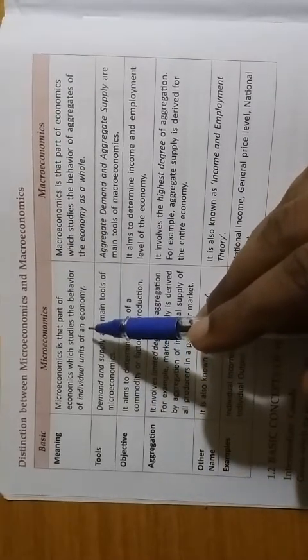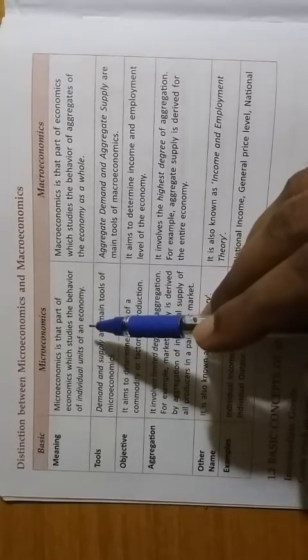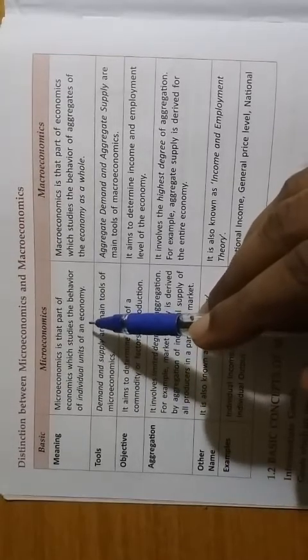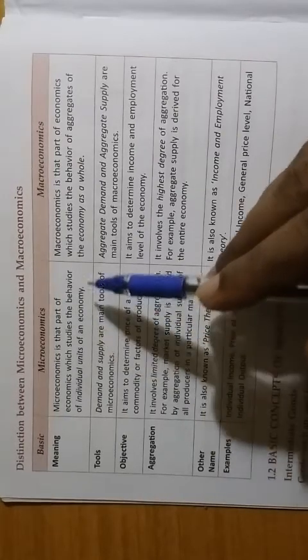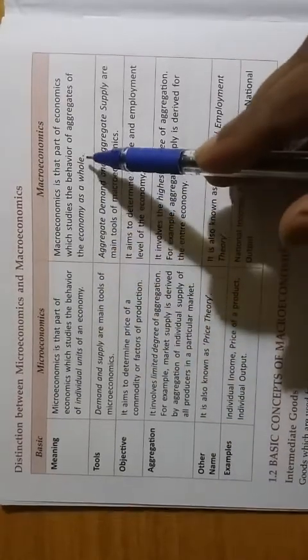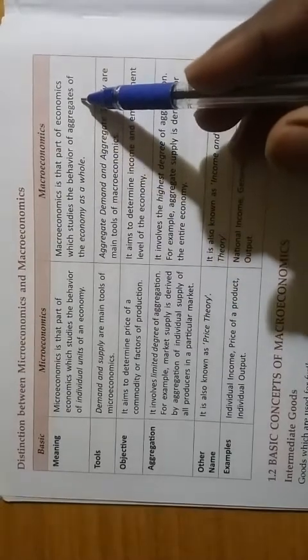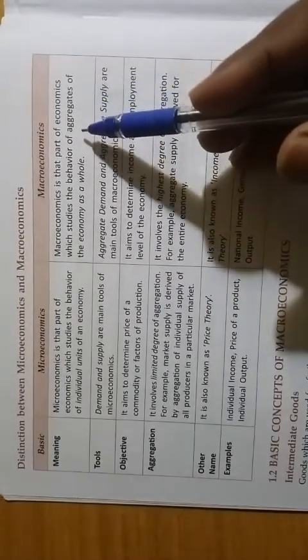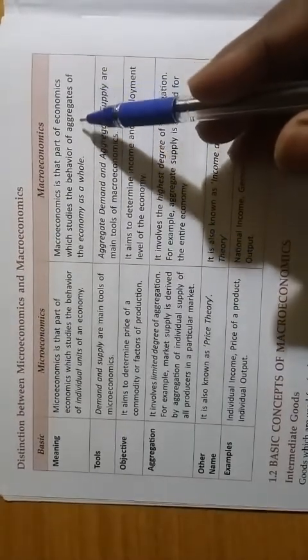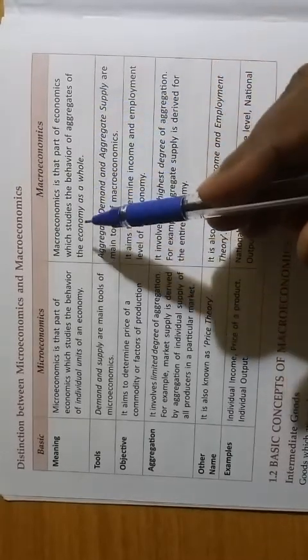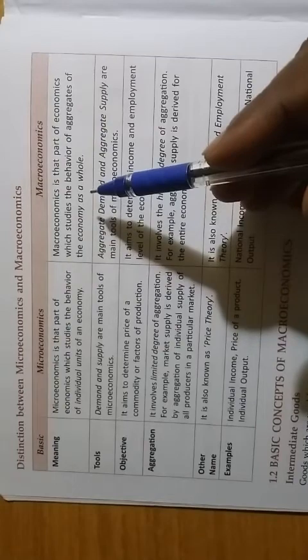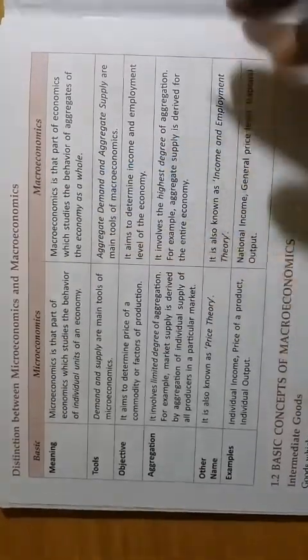All these things are about one individual production unit or factory. Macroeconomics studies the behavior of aggregates, that means the entire economy: production of the entire economy, cost of the entire country, all these things are studied in macroeconomics.